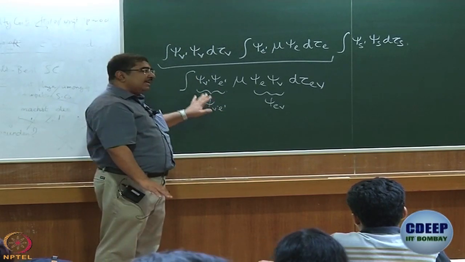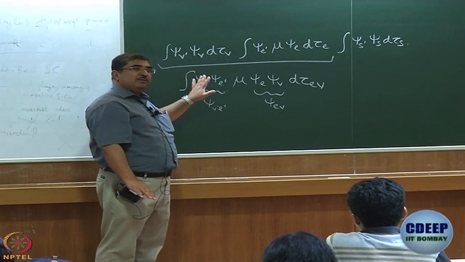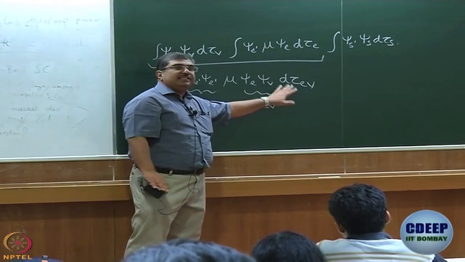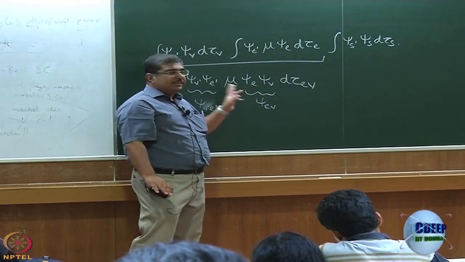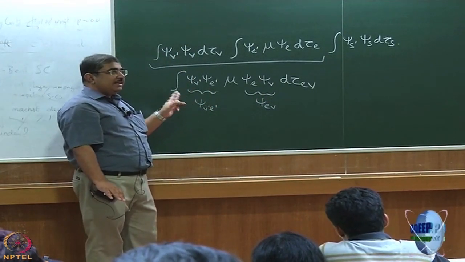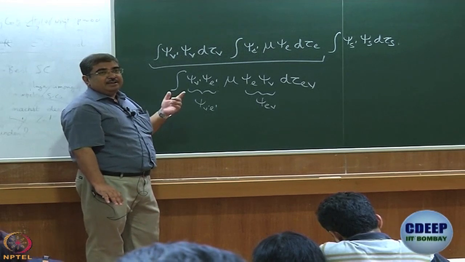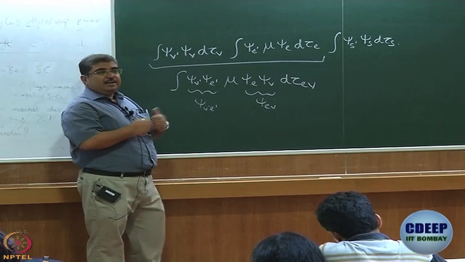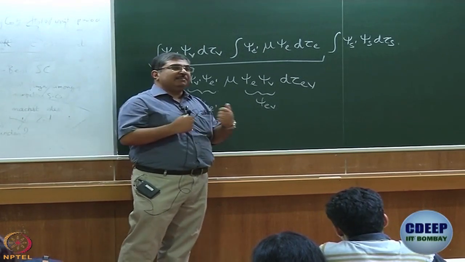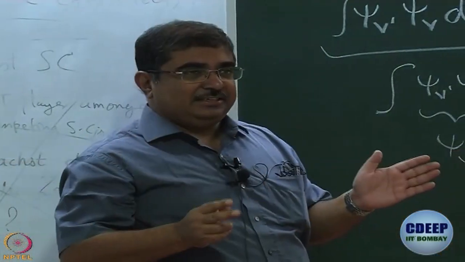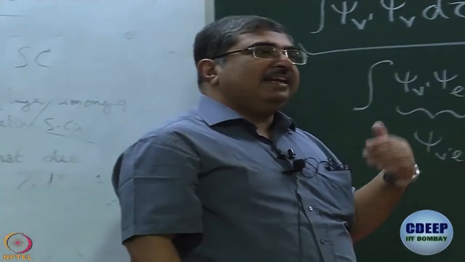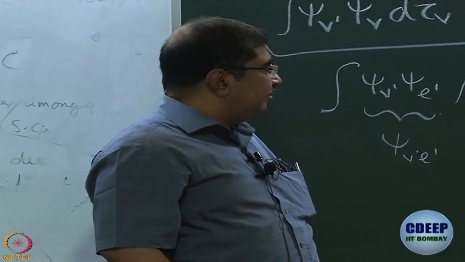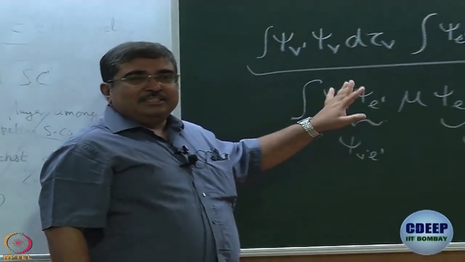So, you can still get away by using a product of wave functions as long as you recognize that the coordinates are not separable anymore. So, this is the integral that you have to work with if you want to talk about vibronic coupling. Vibronic coupling means coupling of electronic and vibrational motion. Coupling means you cannot consider them separately anymore, they talk to each other. So, here vibrational and electronic coordinates actually talk to each other, they cannot be disentangled. So, this is what it is.